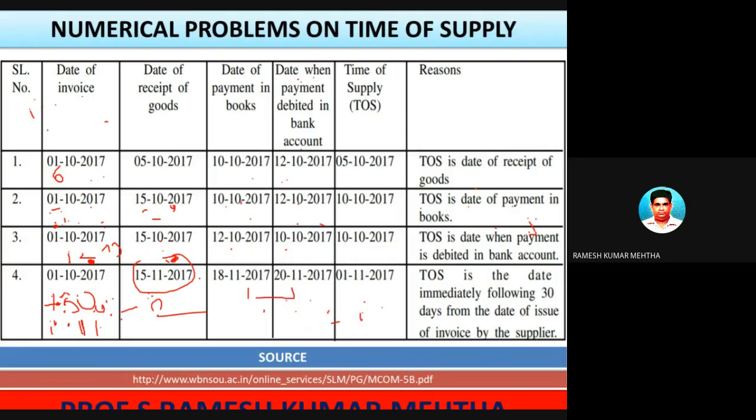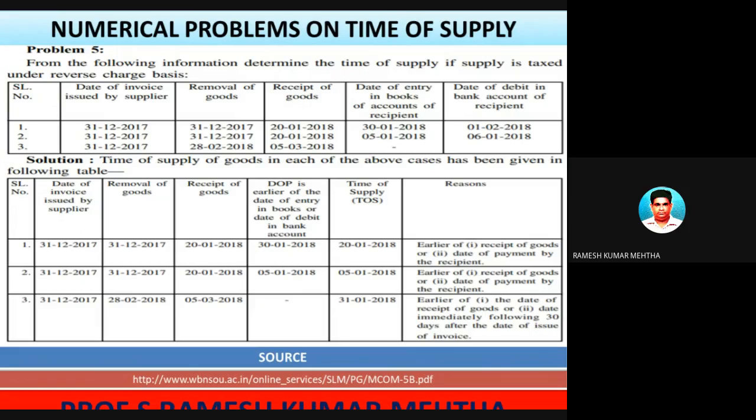When it is entered in the books of accounts, and when the amount is debited to the bank account of the recipient, whichever is earlier. So 18/11, 15/11, and 1/11. Among them, whichever is earlier, 1/11. What is 1/11? 30 days from the date of issue of the invoice by the supplier. So this is the fourth problem which you have completed.